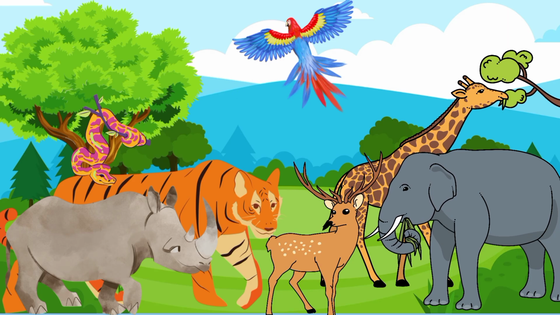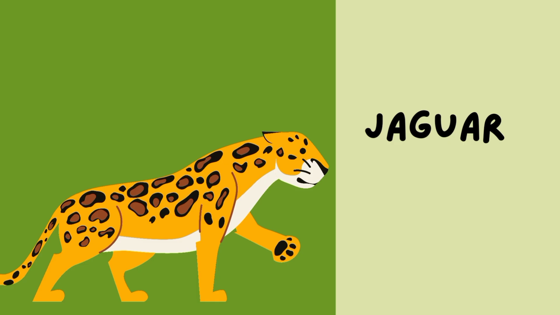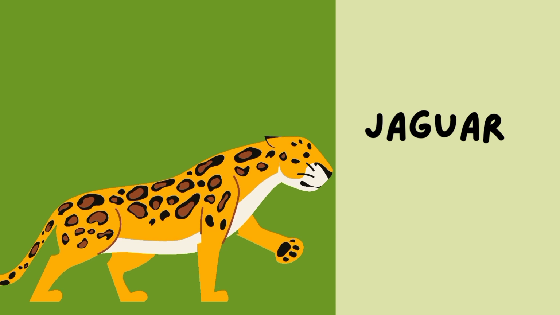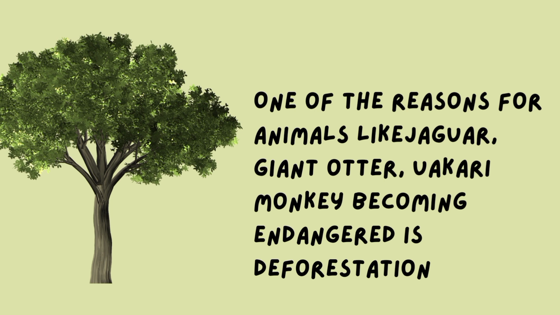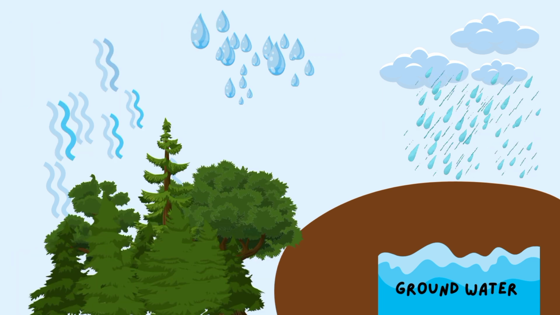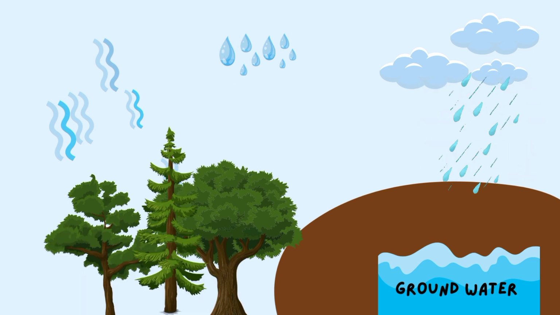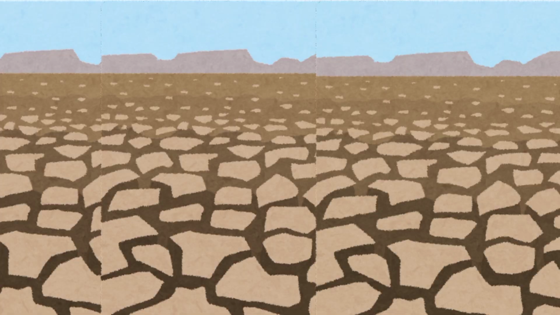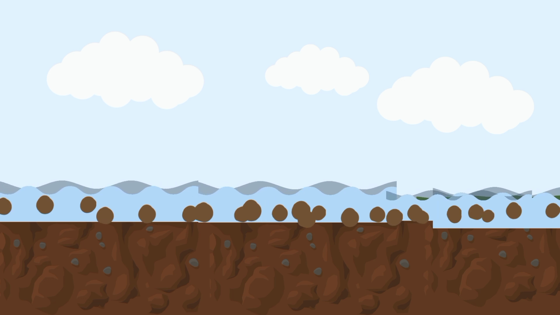Destruction of forests destroys the natural habitat of millions of wildlife species, threatening their existence. One of the main reasons for species like jaguar, otter, or wakari monkeys of the Amazon rainforest becoming endangered is the habitat loss due to deforestation. Deforestation also disrupts the water cycle. It reduces the amount of water vapor released in air by plants through transpiration, which reduces the humidity, and so there will be less rainfall in the region and could lead to drought-like conditions. It also increases the soil erosion and reduces the soil fertility.